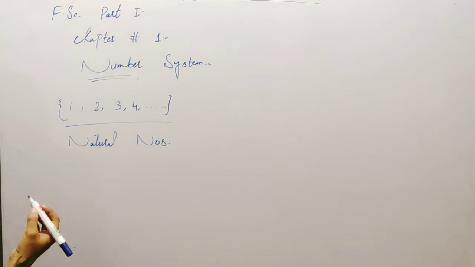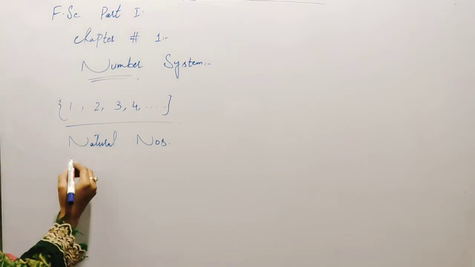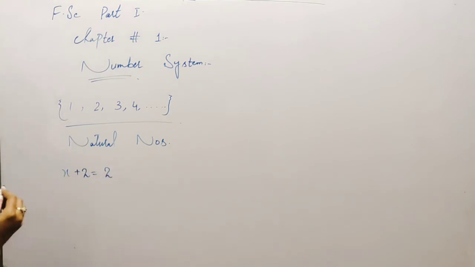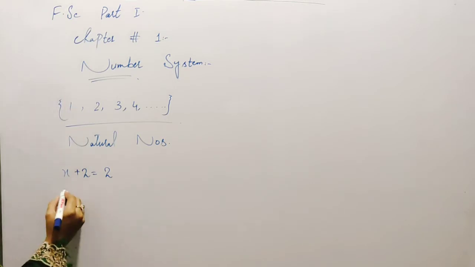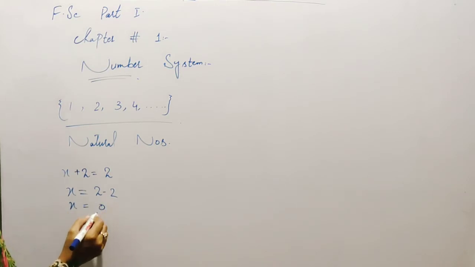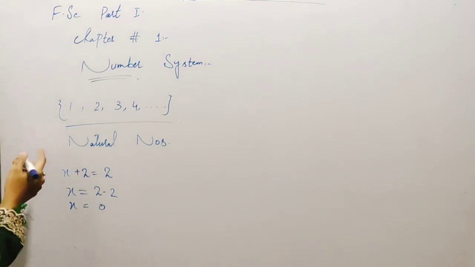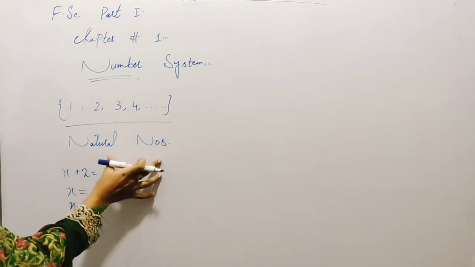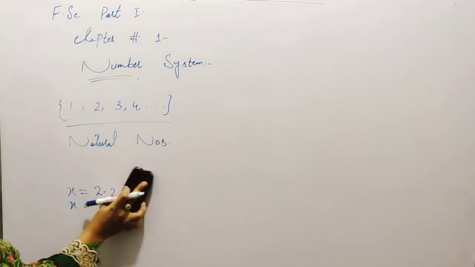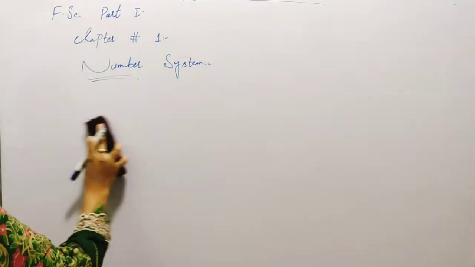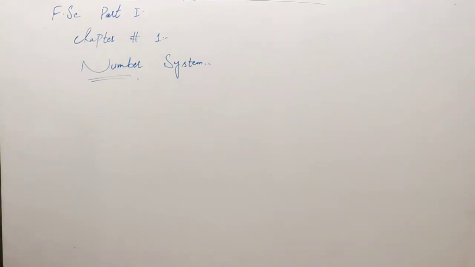But the solution of the equation x plus 2 is equal to 2 was not possible in the set of natural numbers. Why is this not possible? Because x is equal to 2 minus 2, so x is equal to 0, but there is no 0 in the natural numbers. So this was the problem in natural numbers. That's why we need a set with 0 to count things and to solve this equation also.